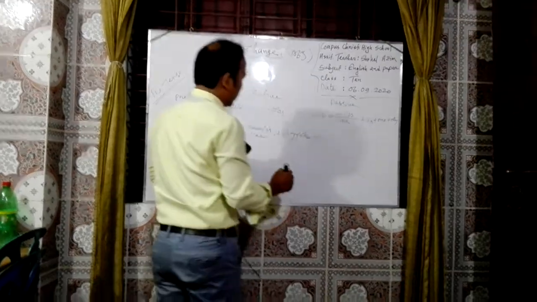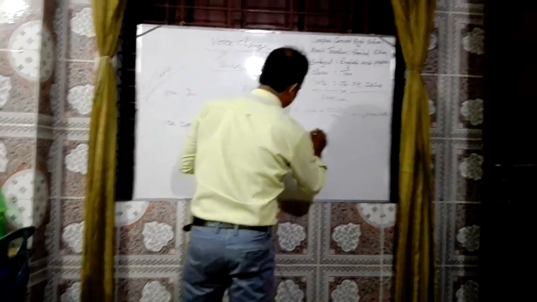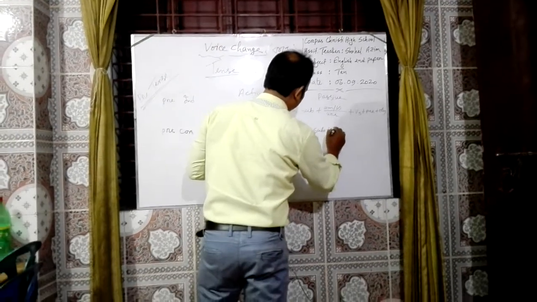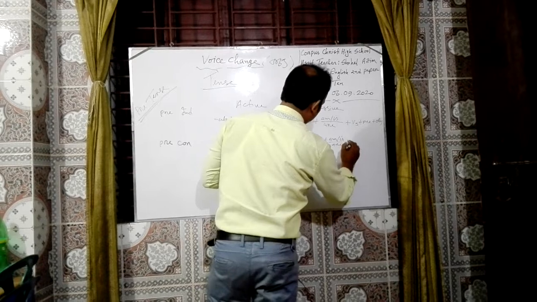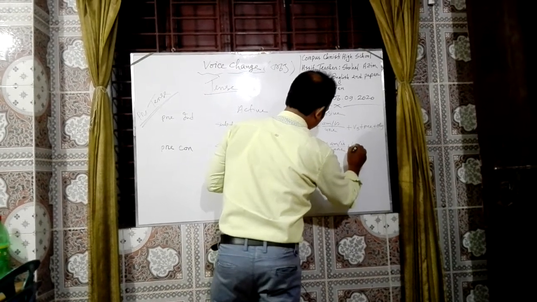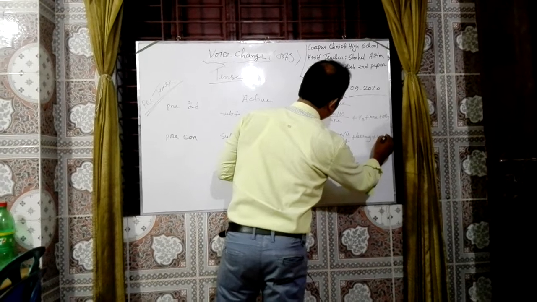So in passive there will be like this. It is same to same, but the additional will be only being: am, is, are plus being plus verb 3 plus rest.